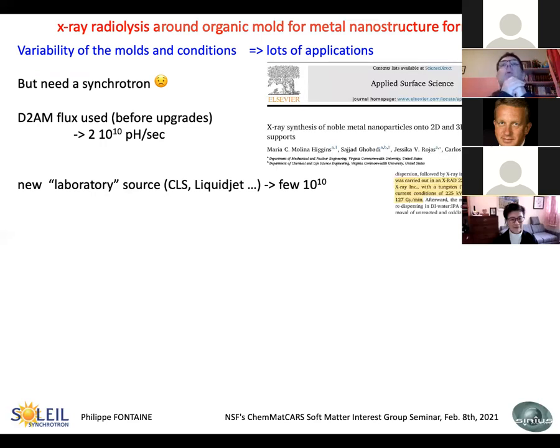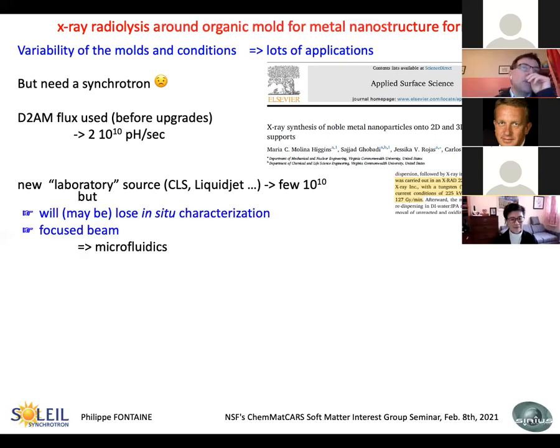And for example, these people from Virginia Commonwealth University are using a laboratory source to make synthesis of nanoparticles on graphene oxide. So it works, and you can use a laboratory source for that, but of course, you will maybe lose the in situ characterization, and since usually these sources are focused, you maybe need to switch to microfluidic systems to make the synthesis.